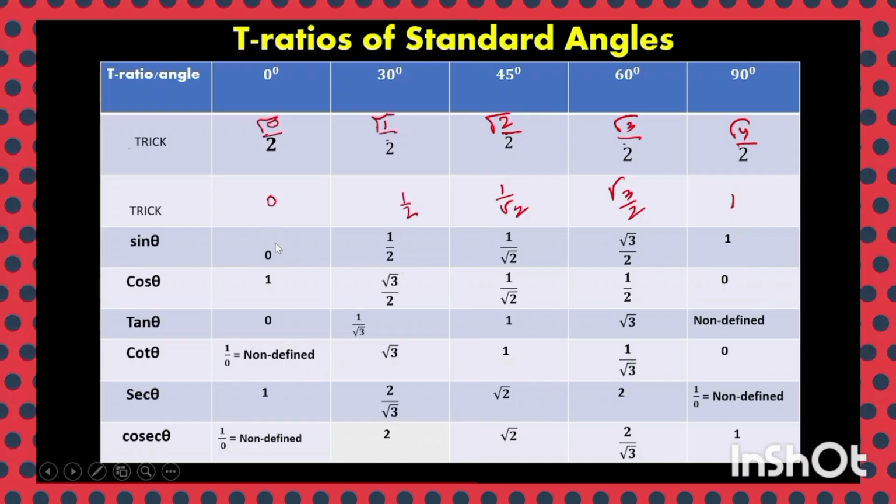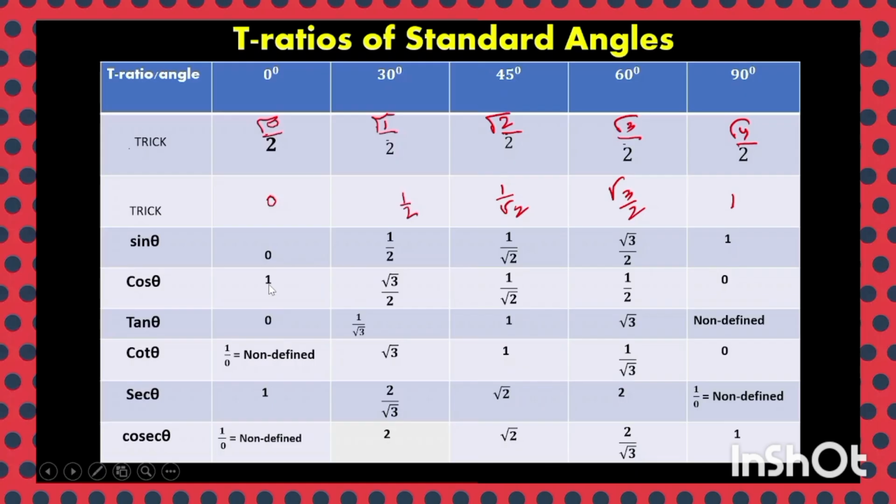So you see here, you see the last one, write in reverse order, backward direction. Here this one will be written here. And root 3 by 2, here root 3 by 2, you write down. 1 by root 2, here 1 by root 2, 1 by 2, 1 by 2. Here the first 0 will be written 0 in the reverse direction. You see the interesting fact, sin 0 degree is 0, sin 30 degree 1 by 2, sin 45 1 by root 2, sin 60 root 3 by 2, sin 90 is 1.